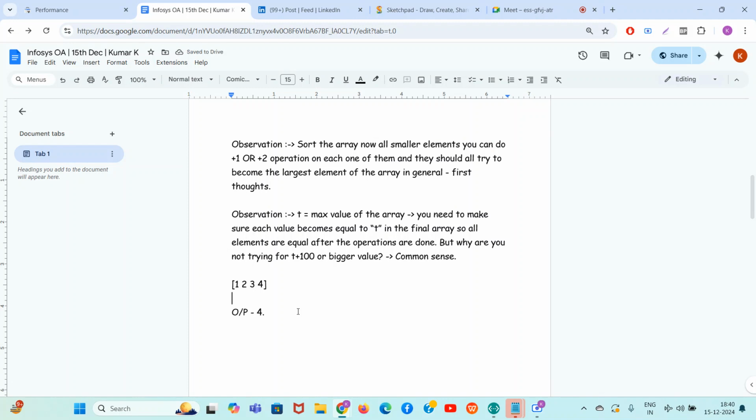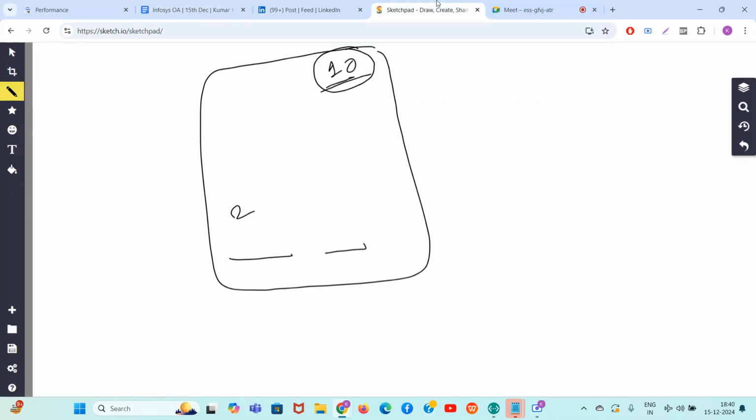The final goal should be either make all elements equal to t or t plus 1. Now, guys, what is the intuition behind it? Explained in the session. So guys, what is the intuition behind it? I will explain.